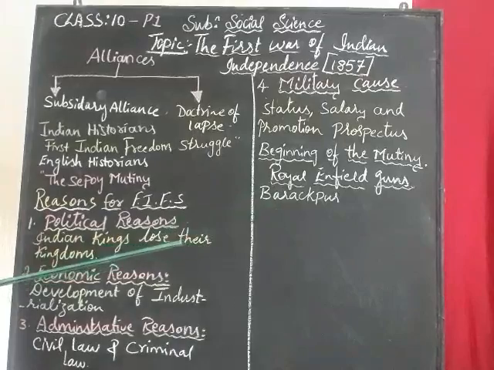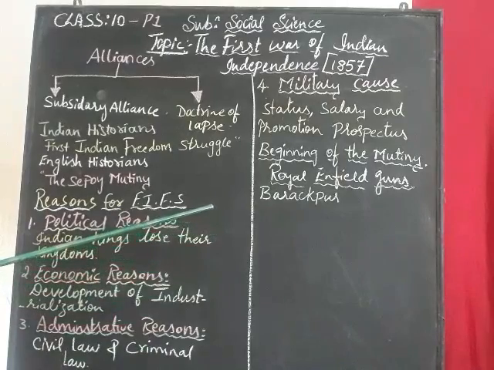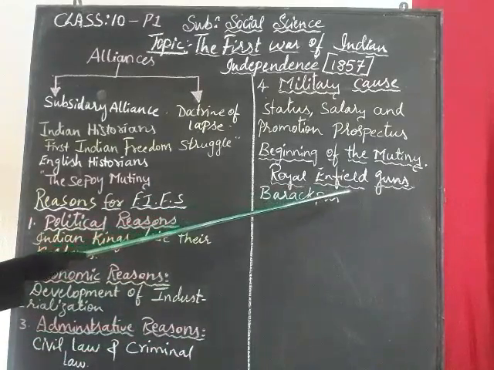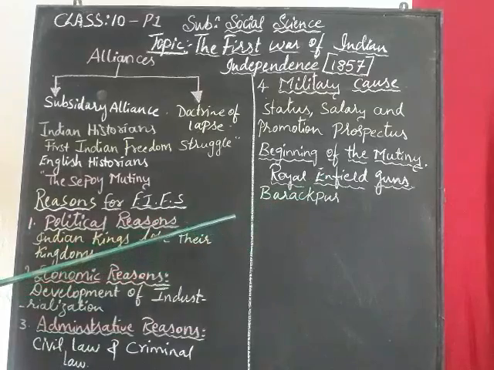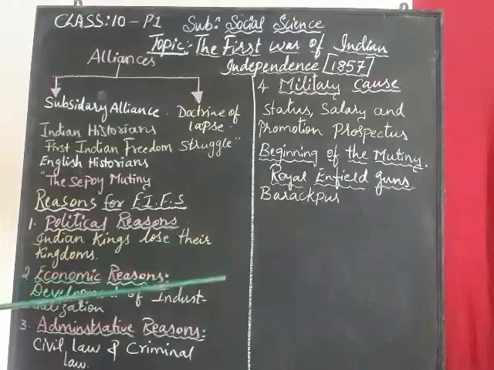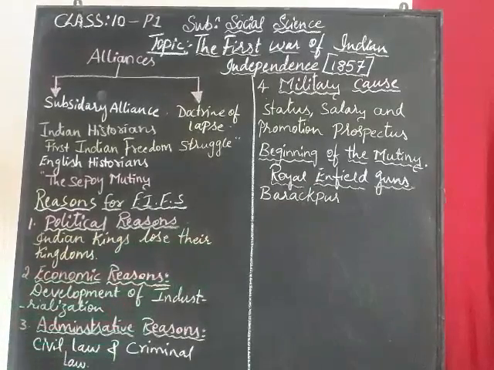What was that? They caught hold of a simple thing: the cow is worshipped by Hindus and the pig is prohibited by Muslims. That was a weak point in the unity. So the Royal Enfield guns were given to the soldiers, smeared with the fat of the cow and the fat of the pig, and they were told to chew the bullet.